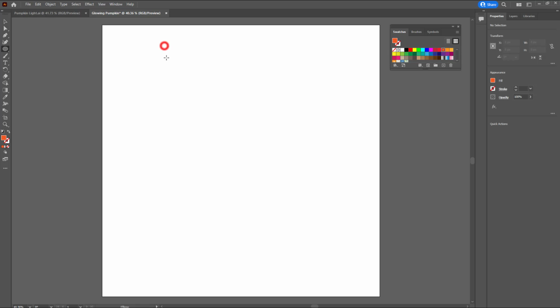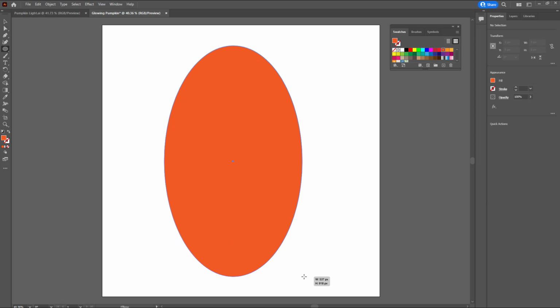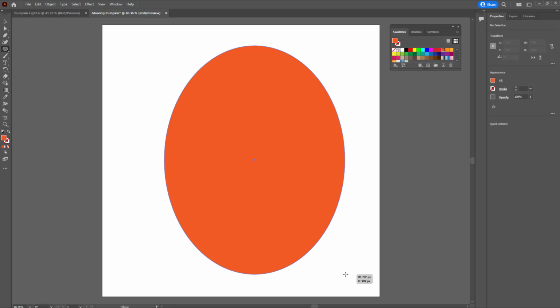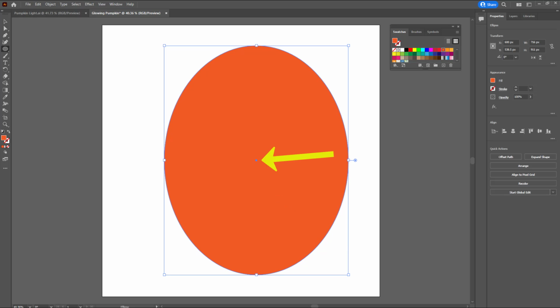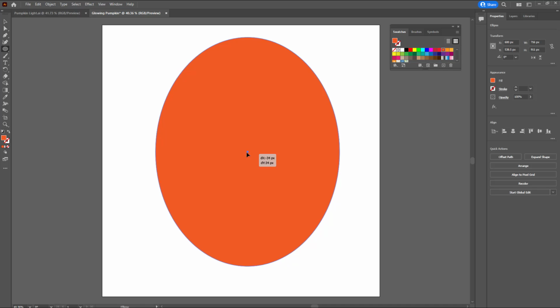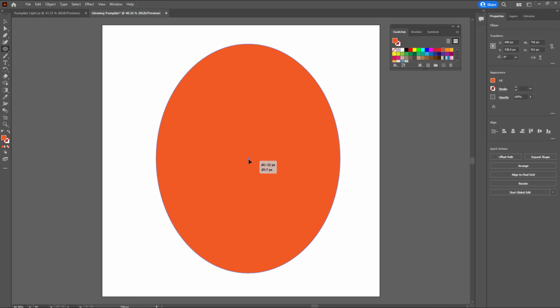Now I'm going to click and drag out an oval to start with, and then we won't modify this oval. Now if you want to move your oval without changing tools, click on this little dot right in the middle and hold, and then you can drag the pumpkin where you would like for it to be.